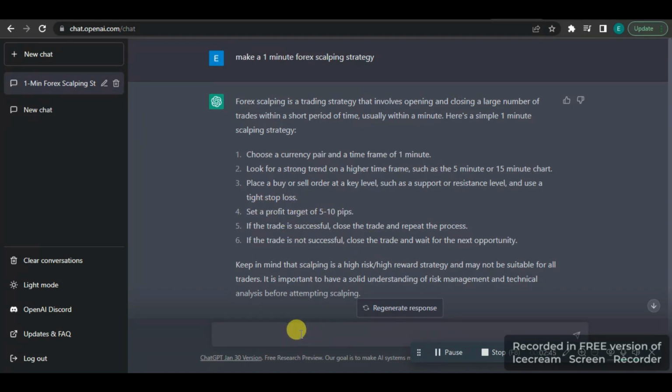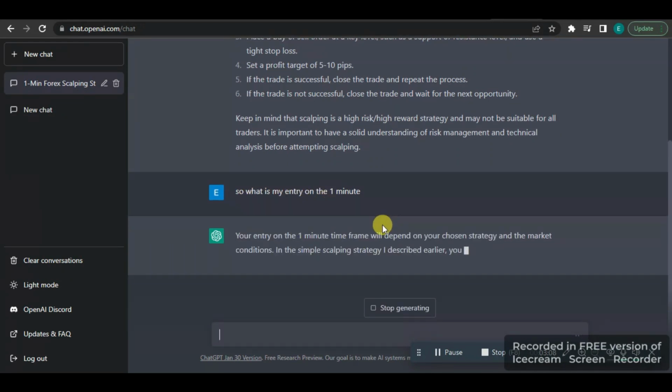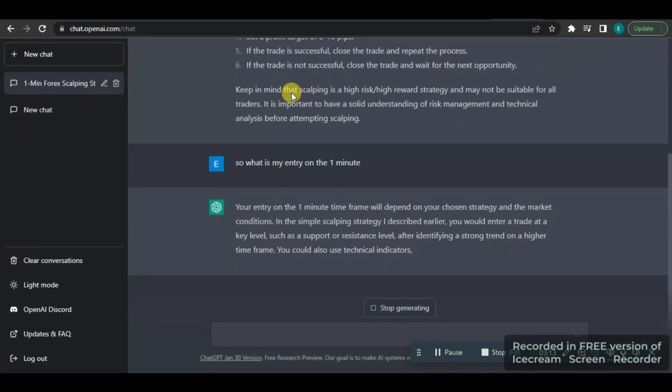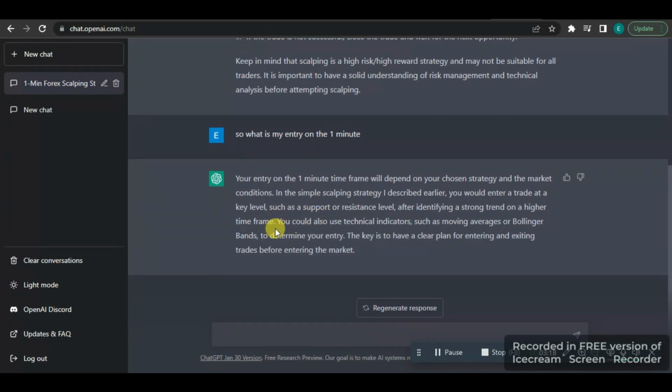So now let's ask this ChatGPT. So I'm asking the ChatGPT, what is my entry on the 1 minute? And again, one good thing about ChatGPT is it's good at remembering the previous question. Let's see if it comes up with a definitive answer to our entry. I can come up with my own specific kind of entry, but I want to see if ChatGPT comes up with something nice that we can use. So your entry on the 1 minute time frame will depend on your chosen strategy and the market condition. In the simple scalping strategy I described earlier, you would enter a trade at a key level.